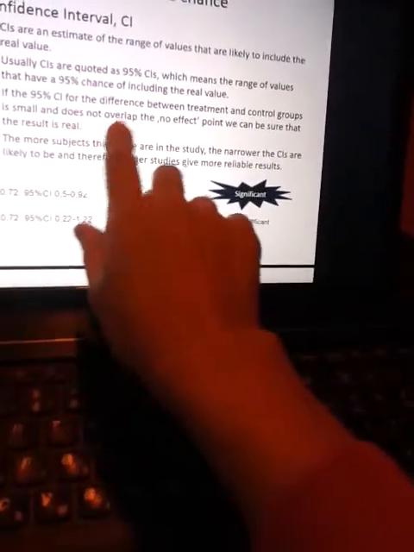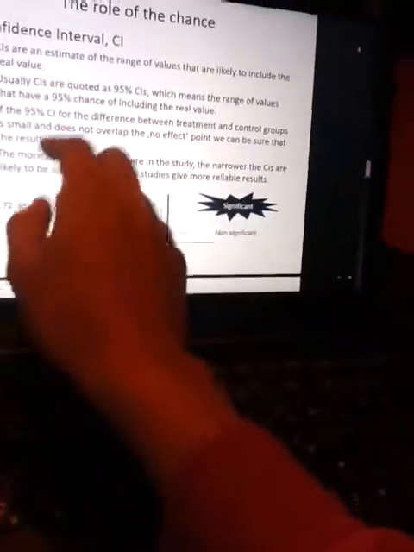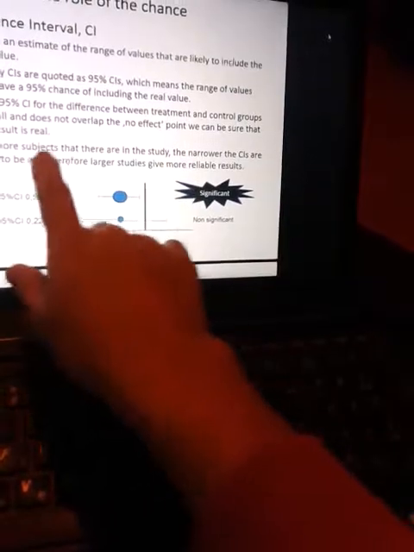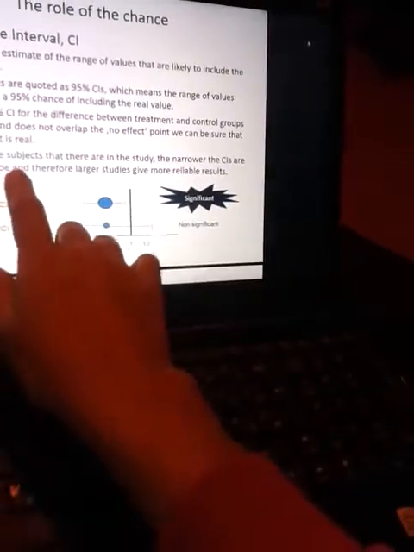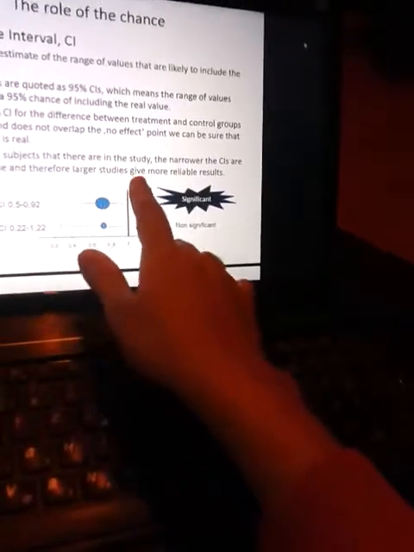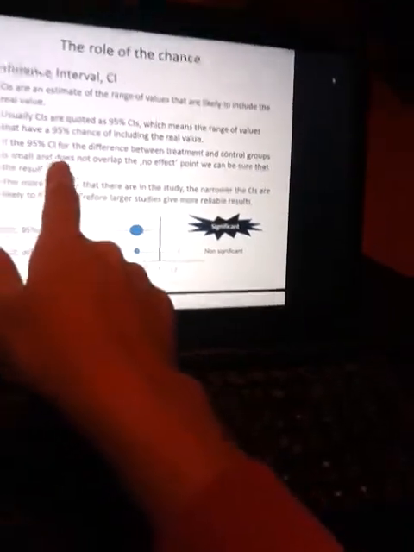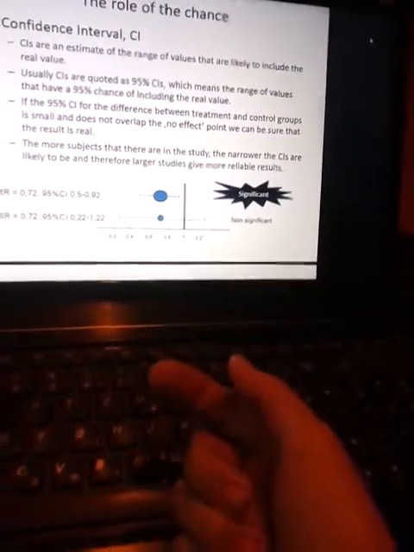اما اگه کاملا not overlap بکنن یعنی no effect point داشته باشن we can be sure that the result is real. میتونیم مطمئن شیم که واقعا نتایج درست حسابیه. The more subject that there are in the study، هرچه سابجکت ها بیشتر بشه the narrower the confidence interval are likely to be and therefore a larger study give more reliable study. هرچی مطالعه بزرگتر بشه تعداد آدماش بیشتر بشن، سابجکتاش مور باشن، more reliable قابل اعتماد تره. حالا از این ما باید چی بفهمیم؟ ببین اولا این